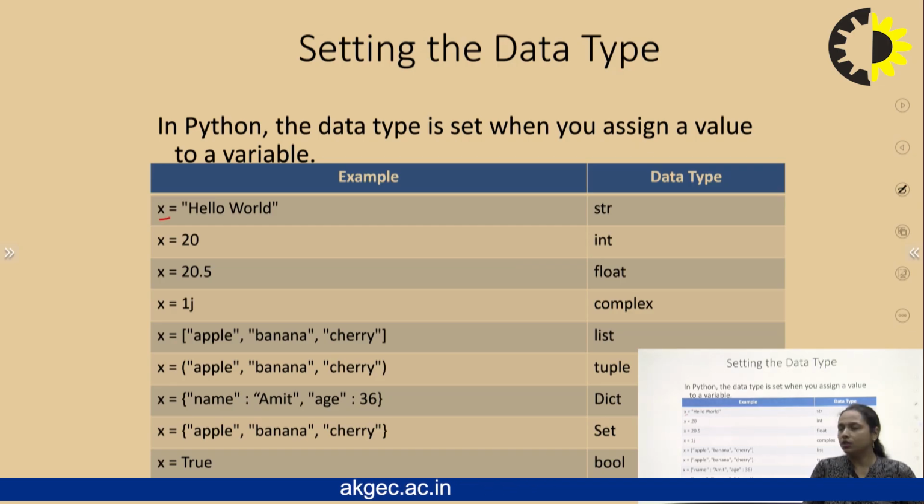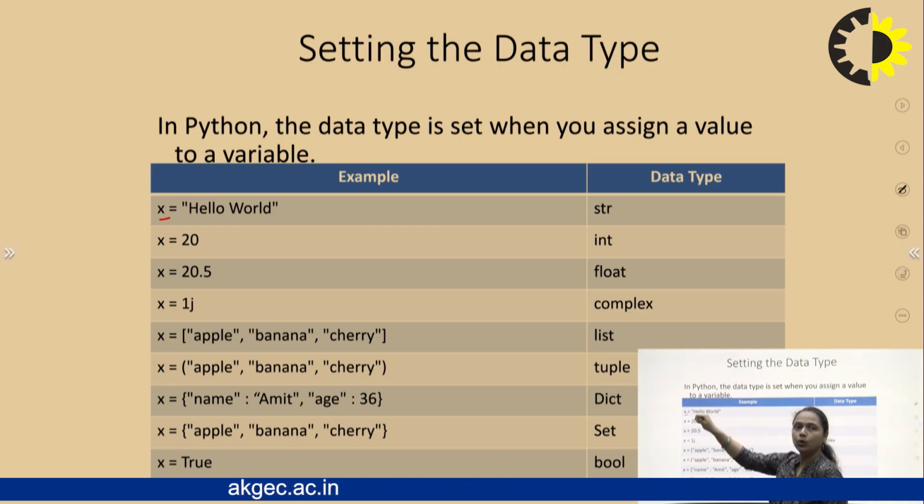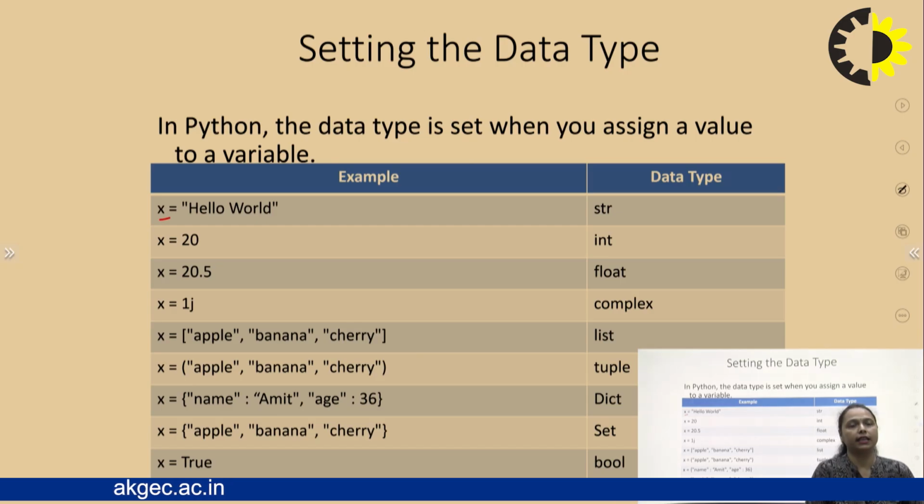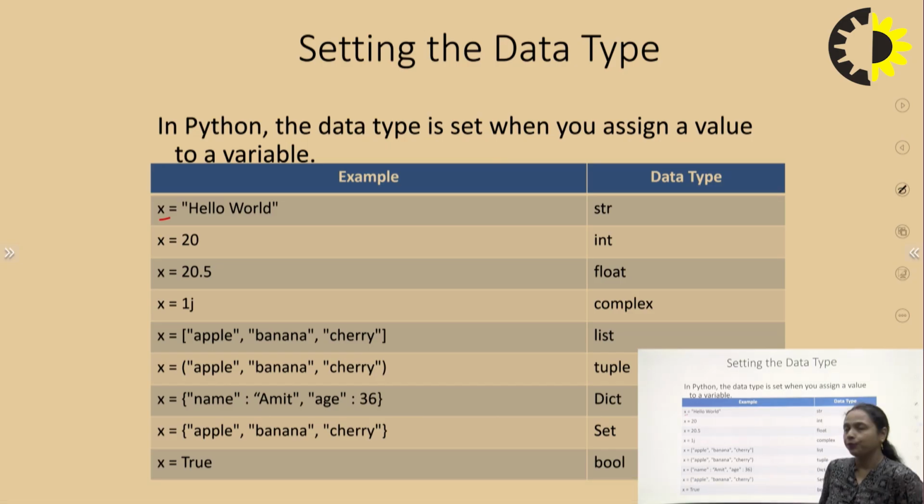Whatever string I write within these double quotes will get stored in x, and the type of data when I take the output will be string type.